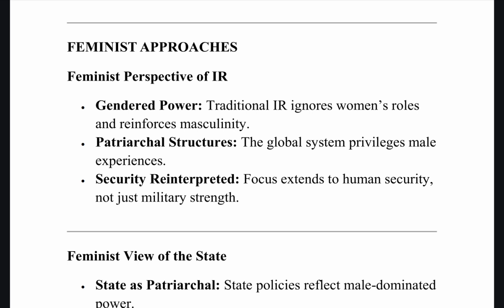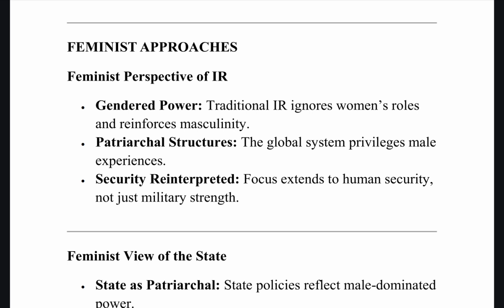Because IR becomes masculinized. So the focus, like in the first case, what did we see for realism? They were focusing on power and state security and competition. As if these are the only aspects of IR. But IR has many feminine aspects as well. Like what? Inequality, human rights, social justice, or let's say environmental degradation, humanitarian crisis, all of that.